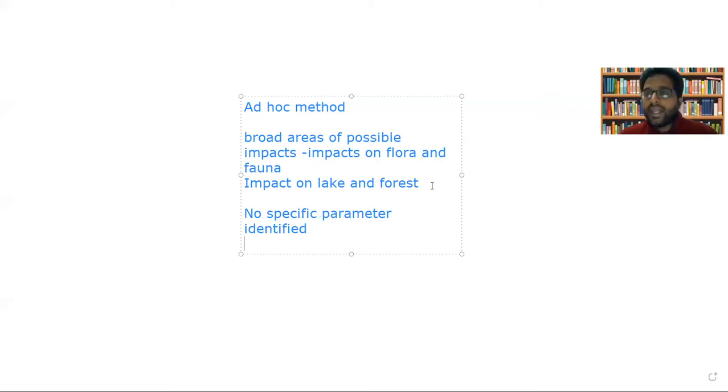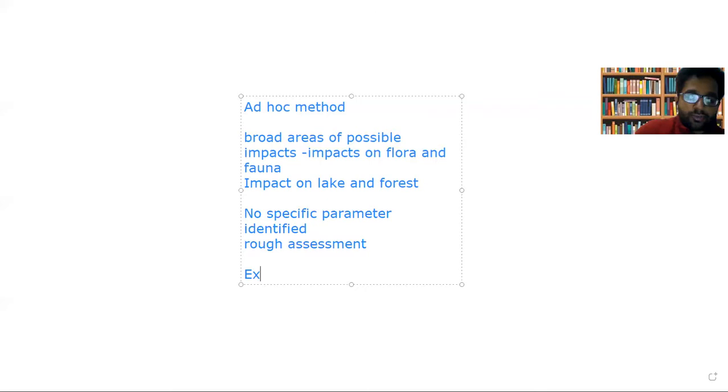For example, impact on lake and forest. You have identified that there is impact occurring on the lake and forest, but you are not identifying what the different impacts are. Is the dissolved oxygen level in the water body affected? Is air pollution caused? Is there a chance of forest fire? Such things are not considered. You're broadly identifying, but there is no assessment of specific parameters in this ad hoc method. It is only a rough assessment method, and we can write it as a rough assessment method.